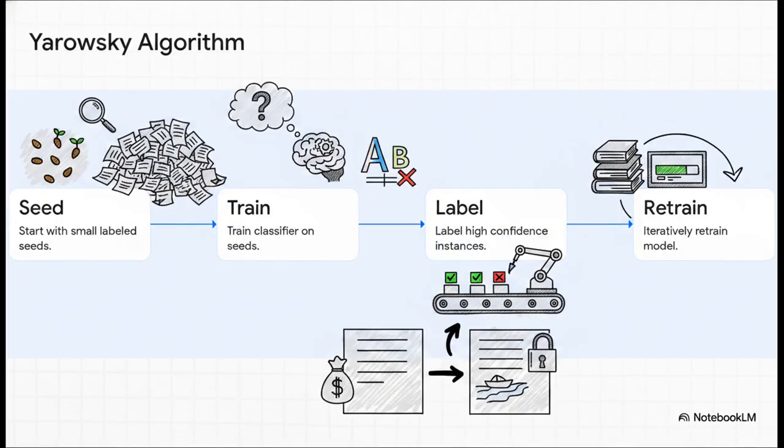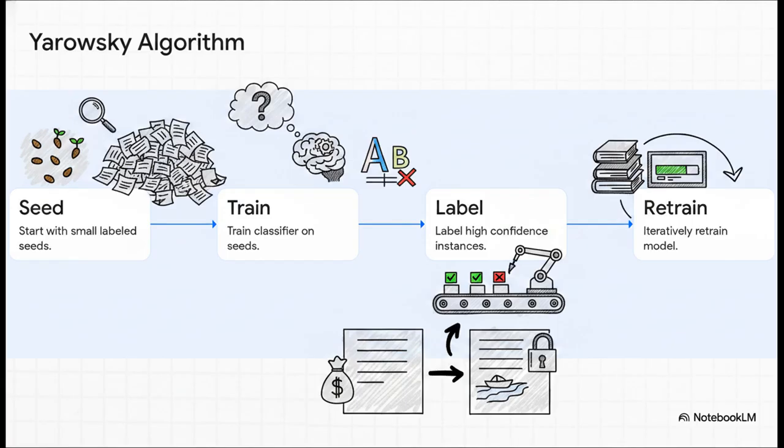But here's the catch. Labeling all those massive datasets manually is incredibly resource-intensive. And that bottleneck led to semi-supervised bootstrapping methods, like the Yarowsky algorithm. The logic here is just brilliantly efficient. You start out with only a tiny set of manually labeled seed sentences and train a basic classifier on that initial data. Then the algorithm scans a massive unlabeled corpus, looking for new examples that it feels highly confident about. It goes ahead and labels those instances automatically, adds them back into its own training set, and iteratively retrains itself to get more and more accurate.